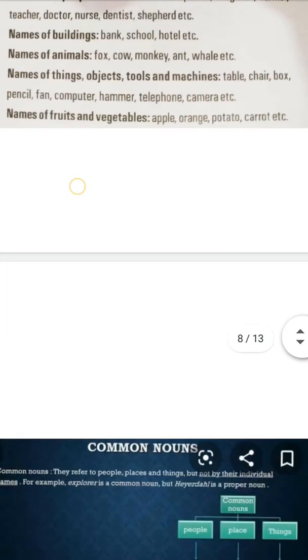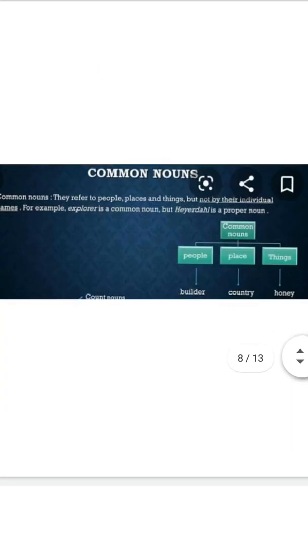To make it more clear to you, I have a clip. Now you can see a chart. Common nouns are divided into people, place and things. Under people we have builder. Builder is a common noun because it is not specified which builder, what the name of the builder is. Under place we have country. Again the name of the country is not specified. So country is a common noun. Under things we have honey. Which brand of honey? It's not written. So honey is a common noun.